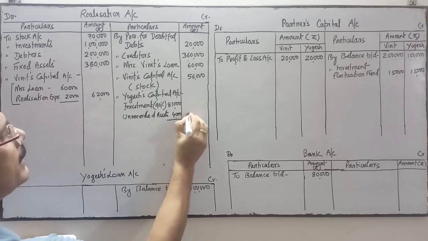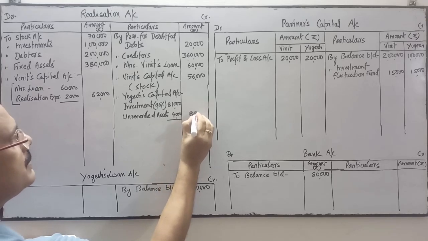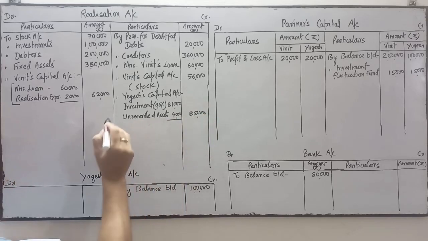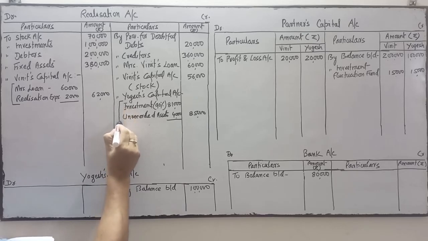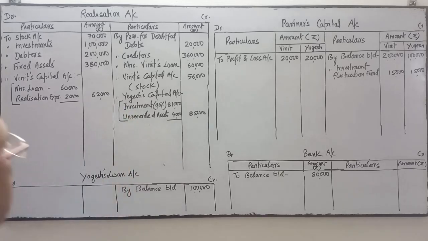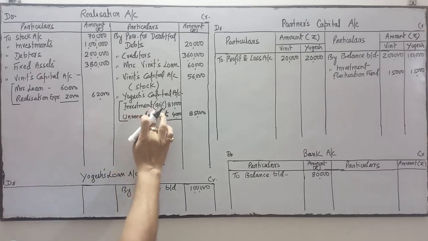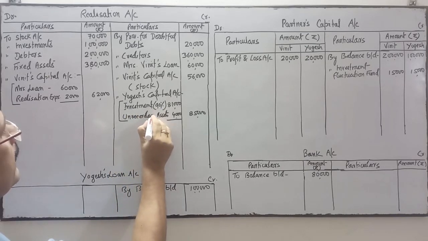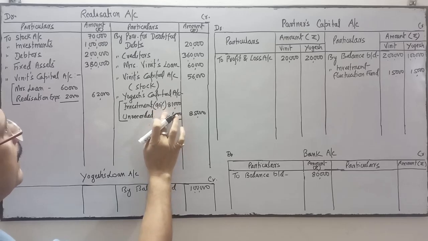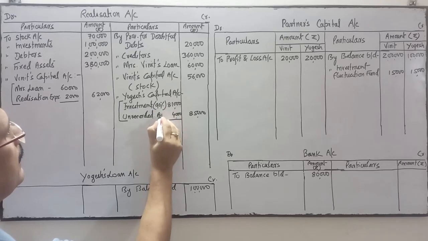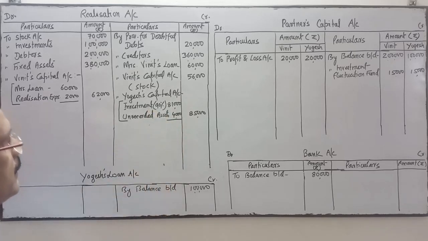So in the Yogesh capital I have transferred the 90% investment and the unrecorded asset of rupees 4,000. Total is 85,000.